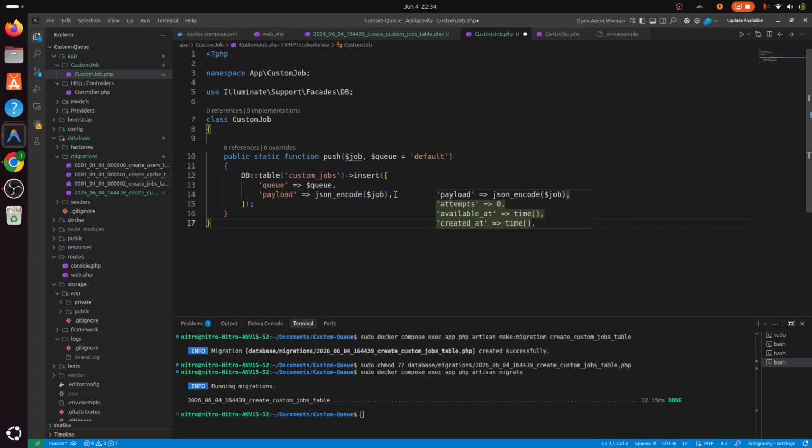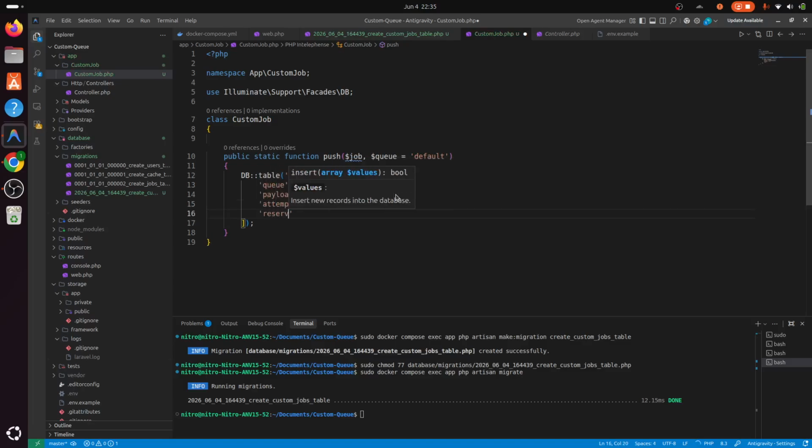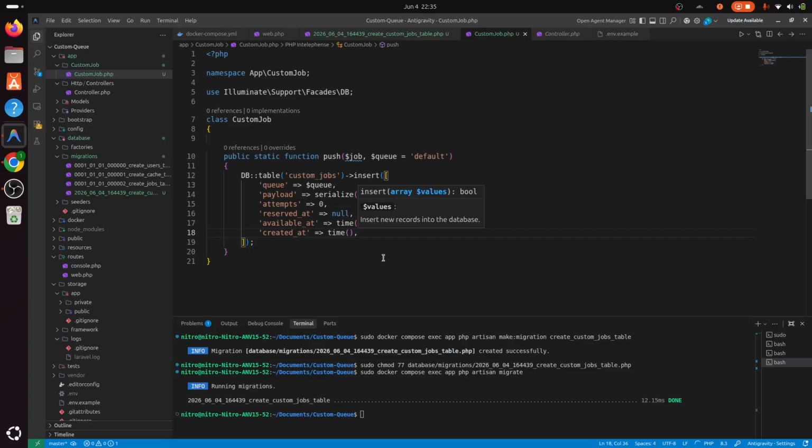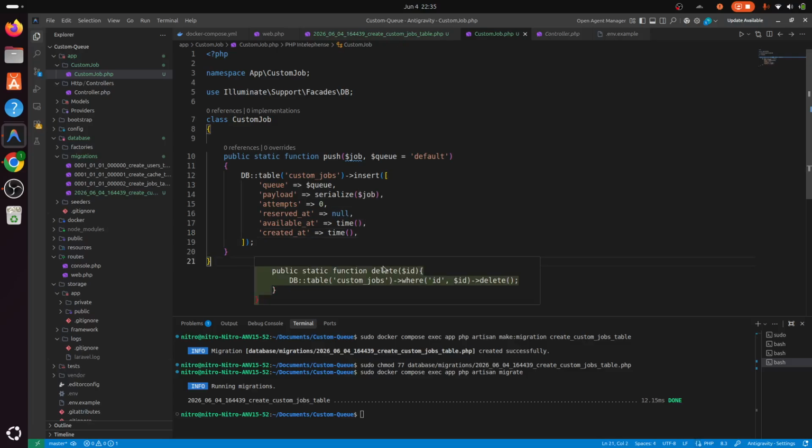Insert, we will need queue. Payload, let's just serialize the job, and attempts would be 0. Reserved_at would be null. Available_at would be time, and created_at would be time. Okay, this looks good for now.